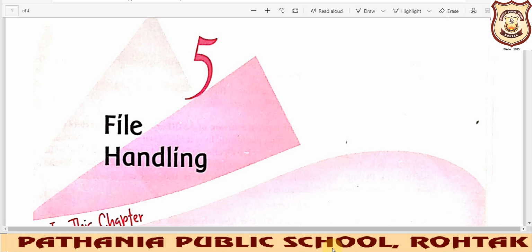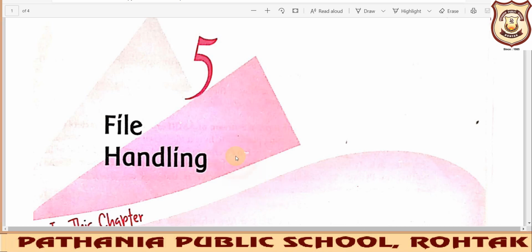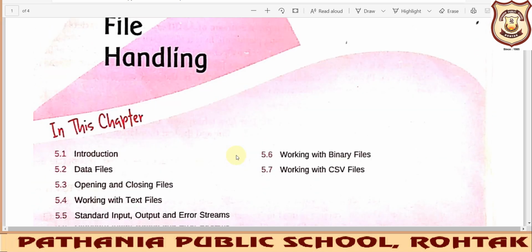Today we'll be starting a new chapter, and the name of the chapter is File Handling, chapter number 5 in your supplementary book. Today we'll be reading about what a file is, why we need it, and how we can handle files with Python.